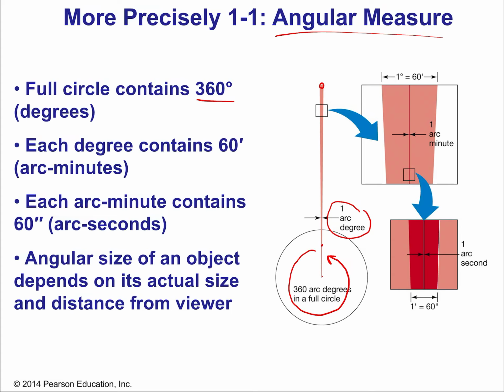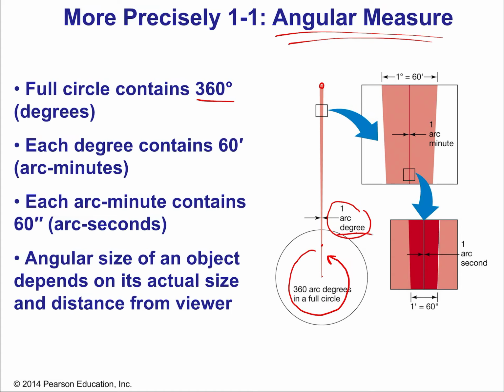In fact, let me just clarify the idea. When you look at the moon and the sun in the sky, the two most obvious things you'll ever see in the sky, they both appear to us as about the same angular size. If we made an angular measurement of the moon and the sun, we get about half an arc degree for each of them. That doesn't mean they're the same size in actual space. The sun is so much more massive than the moon. It's just much further away. It's the difference between 300,000 kilometers to the moon and 150 million kilometers to the sun.